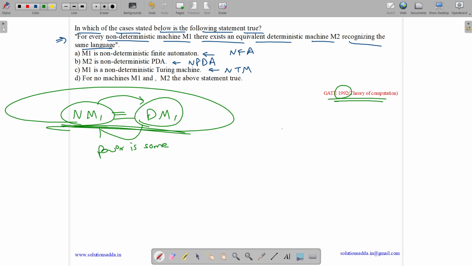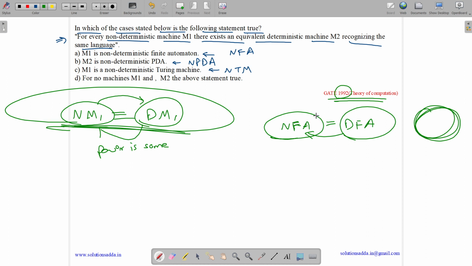See, the power of NFA is equal to the power of DFA, which means they represent the same set of languages. If we have a DFA for a language, we will have an NFA, and if we have an NFA, we can convert the NFA to the DFA by some algorithms, and we can get a DFA for the language in polynomial time, of course. So option A is true. M1 can be a deterministic finite automata DFA, as we can have an equivalent NFA, as we can have an equivalent DFA for it. M2 is a non-deterministic PDA.